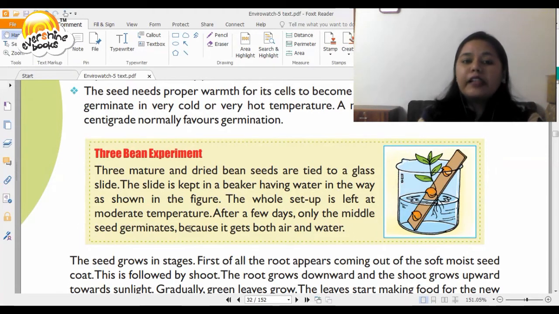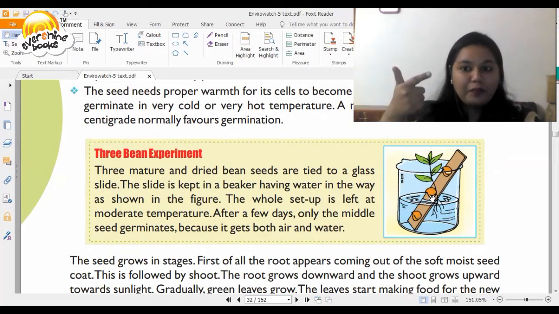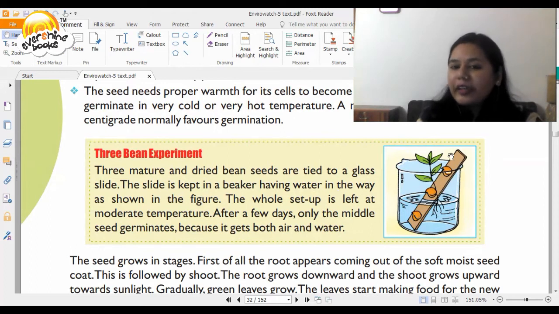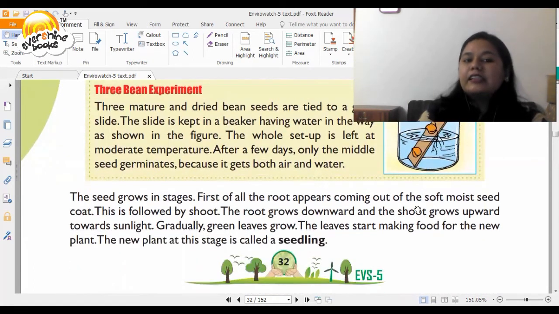The whole setup is left at moderate temperature, and after a few days only the middle seed germinates because it is getting air as well as it is getting water, right? See, this is not getting water at all, so it will not grow, and this is very deep inside the water. Then it says the seed grows into stages.